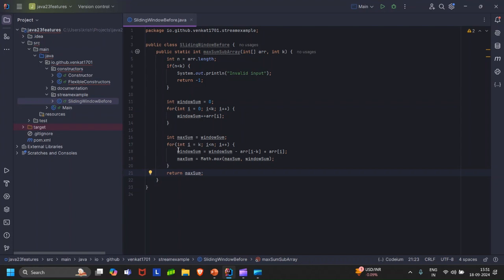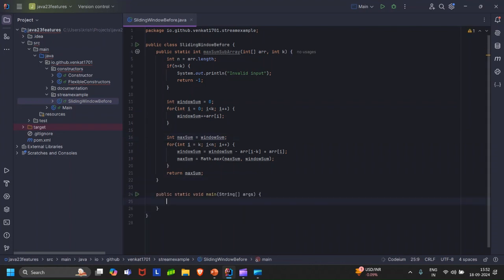So here we are adding the new element of the window and removing the first element of the previous window. And exactly here we are updating the maximum sum if the window sum is greater. We have started this loop from k and it continues till n because we have already calculated the first window sum from 0 to k. And then we basically return the maximum sum.